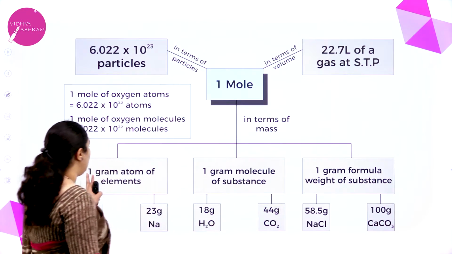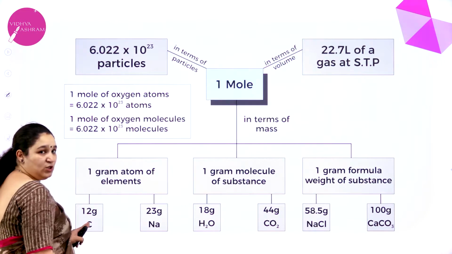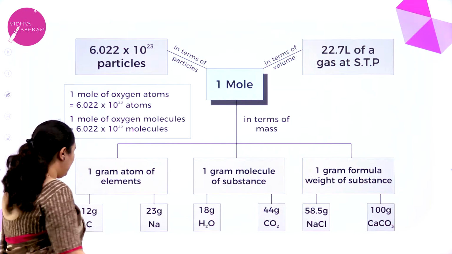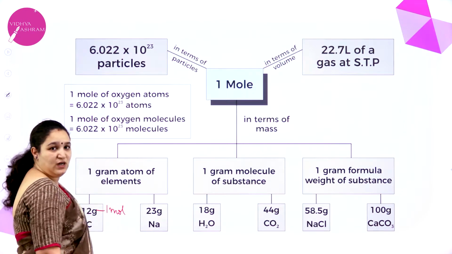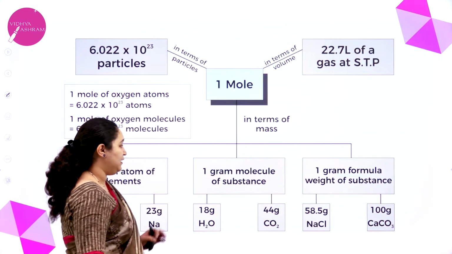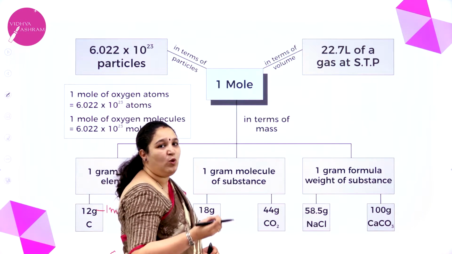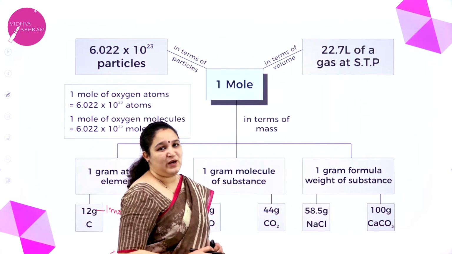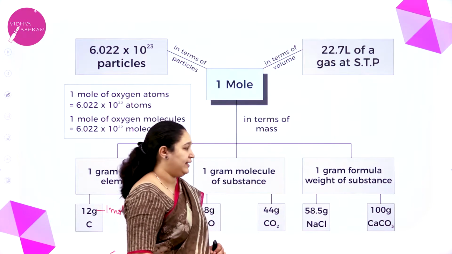For example, 1 gram atomic mass of an element, that is 12 grams, is the atomic mass of carbon. 12 grams of carbon is nothing but 1 mole of carbon. 23 grams of sodium is nothing but 1 mole of sodium. Similarly, 18 grams of water is nothing but 1 mole of water. 44 grams of carbon dioxide is nothing but 1 mole of carbon dioxide.